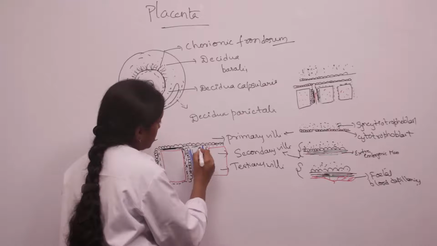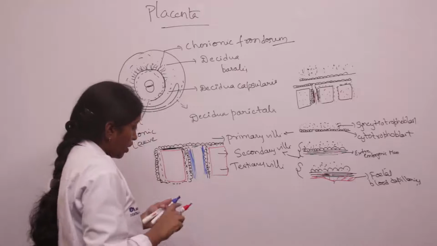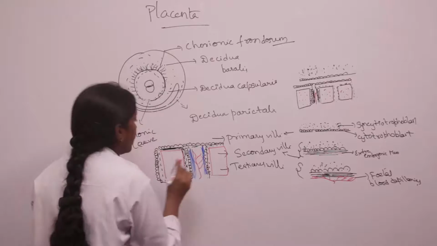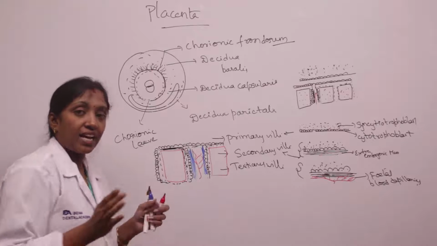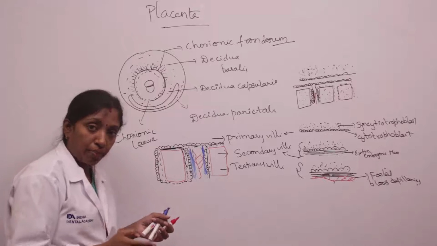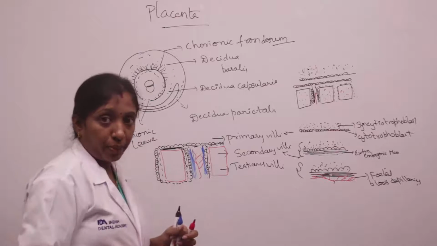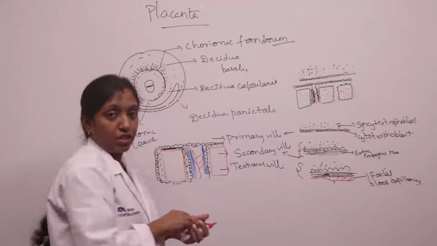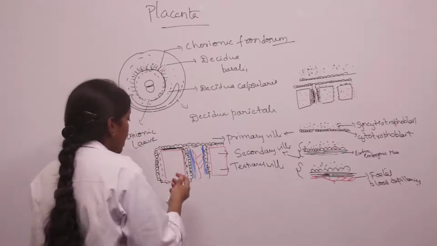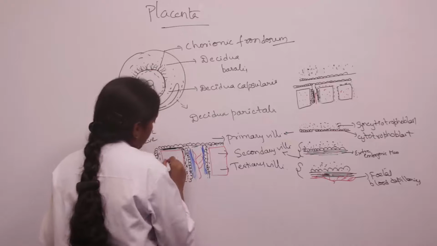Extraembryonic mesoderm is present. And now we have the fetal blood capillaries present here. So the villi consist, from inside to outwards, of fetal blood capillaries, extraembryonic mesoderm, cytotrophoblast and syncytiotrophoblast. And here the lacunae or intervillous spaces are filled by the maternal blood.